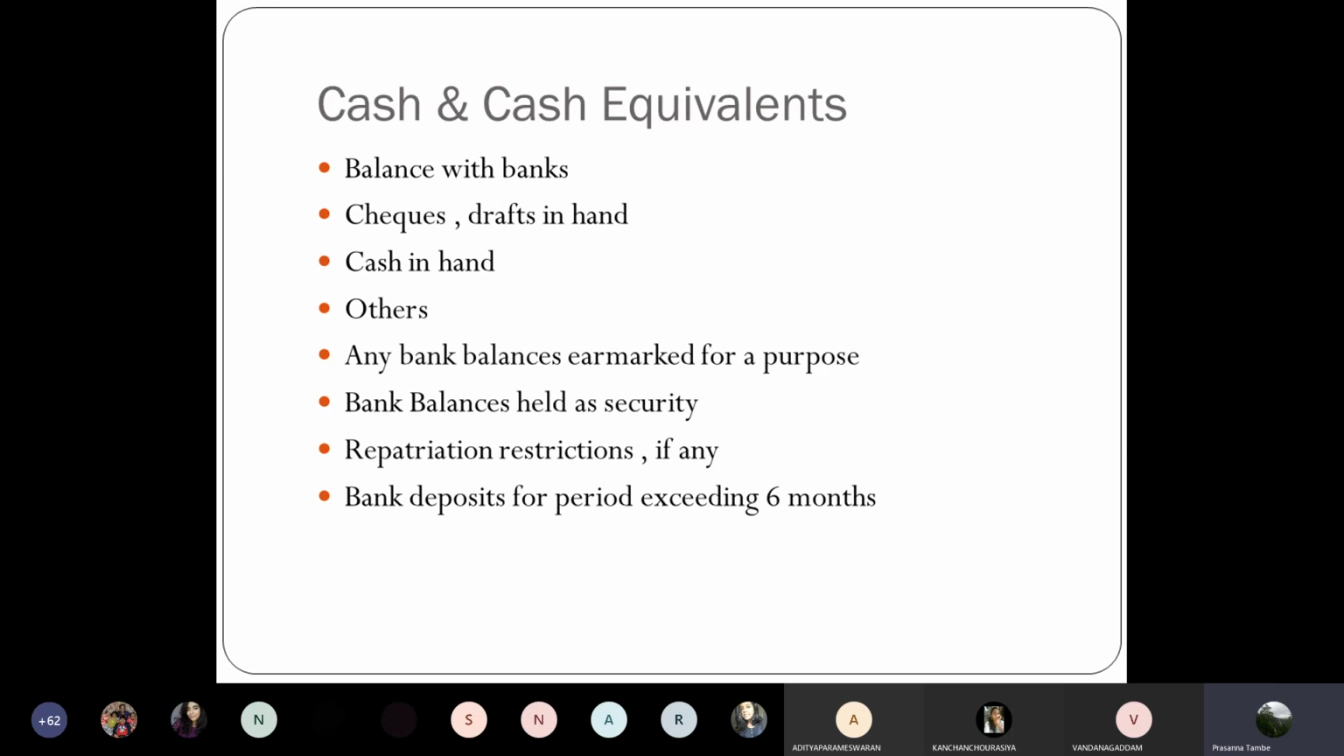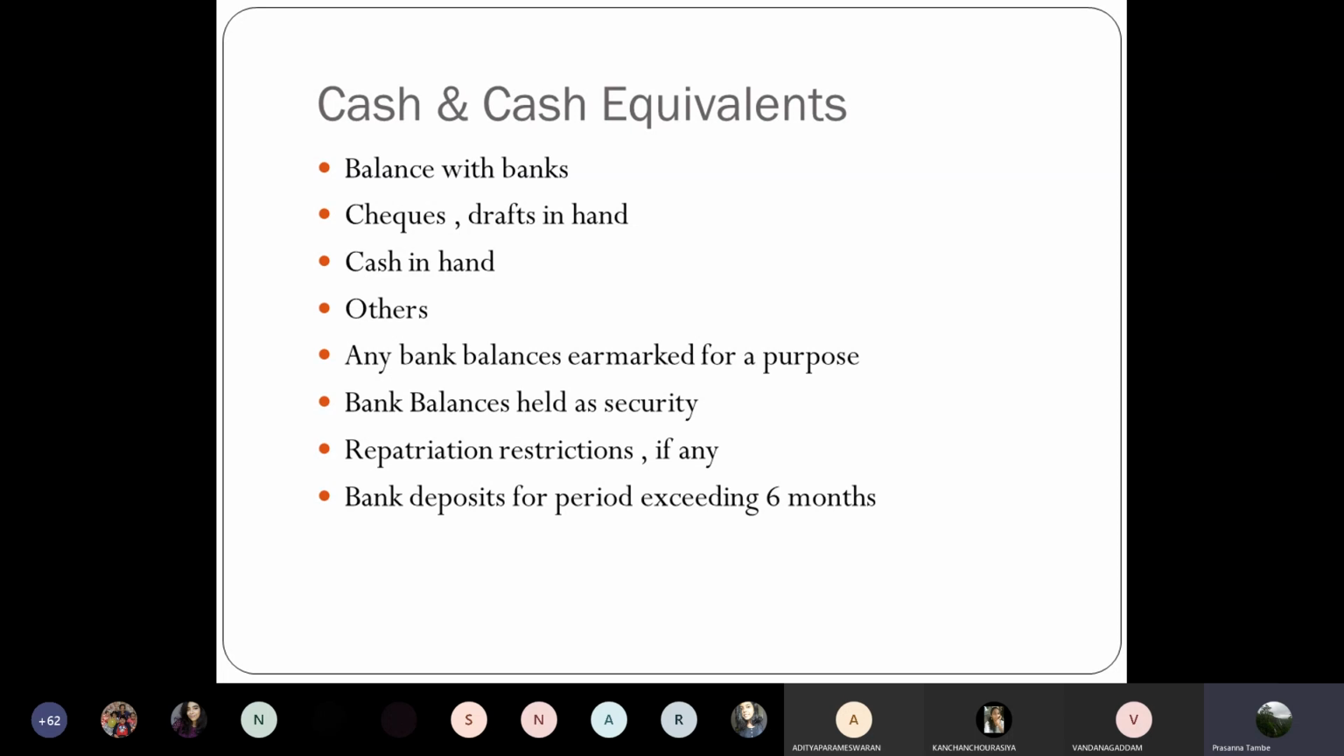Whether you have any checks or drafts in hand will require a separate disclosure. These are the checks received by you from your customers, etc., which are yet to be deposited. On 31st March, these are still in your hands. You could not deposit them. So that will be disclosed separately. Cash in hand: if you have any cash in hand as of 31st March, the end of the year, that will be specified separately. Any other cash equivalent means something which can be immediately converted into cash.